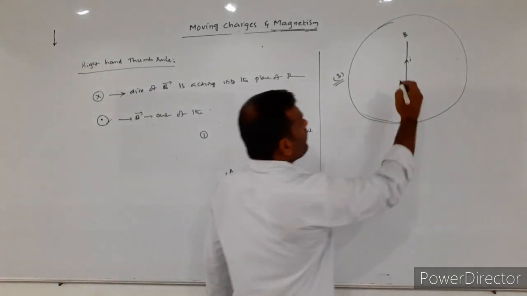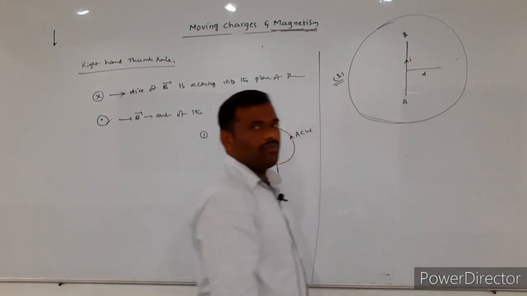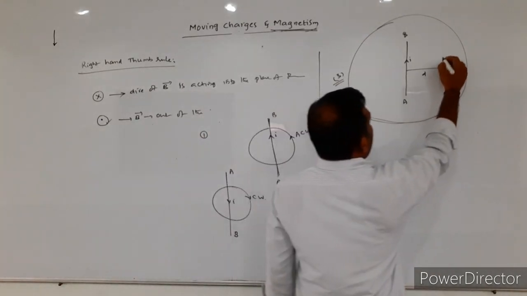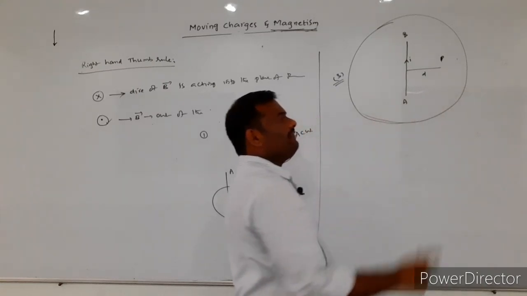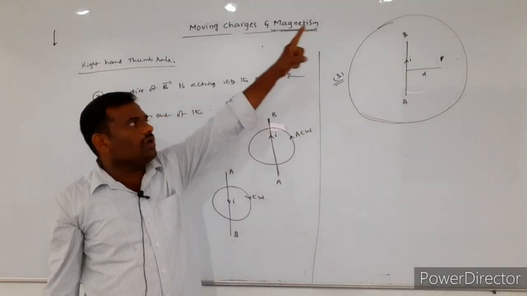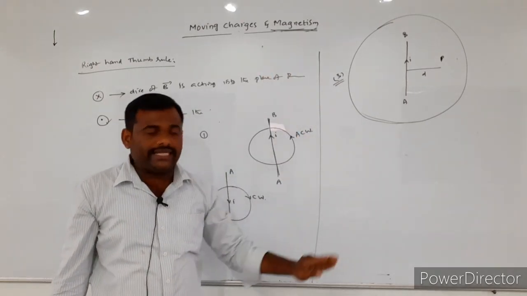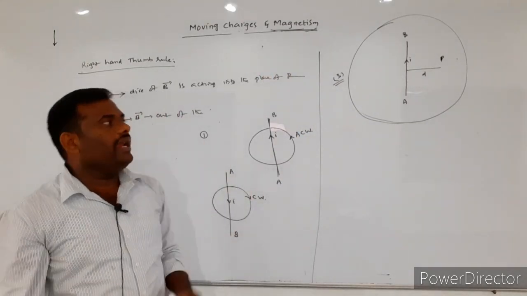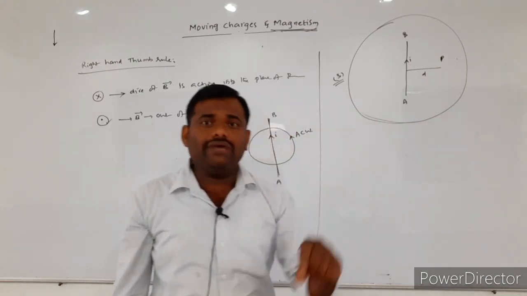Now, at a distance of small d, I consider a point P which is present within the magnetic field. So around the current carrying conducting wire, a magnetic field will exist. In that magnetic field, I consider P to be any one of the points.